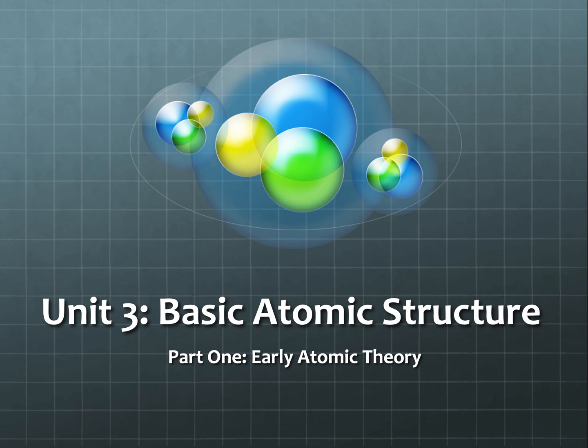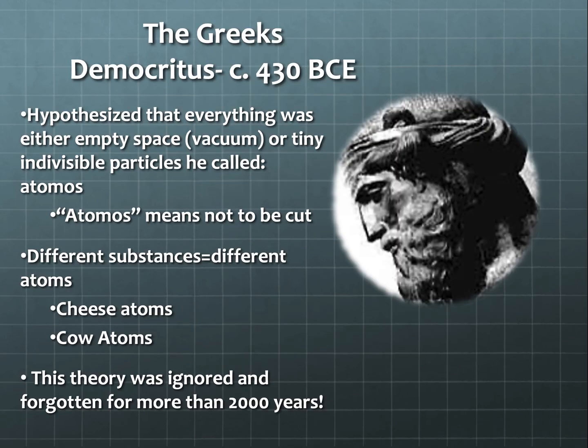In Unit 3, we're going to be learning about basic atomic structure. Last week, you took a look at the timeline of an atom, looking from where we started up through almost present day. So we're going to start with the really early atomic theory. Some of this will be a recap and some will be something new.